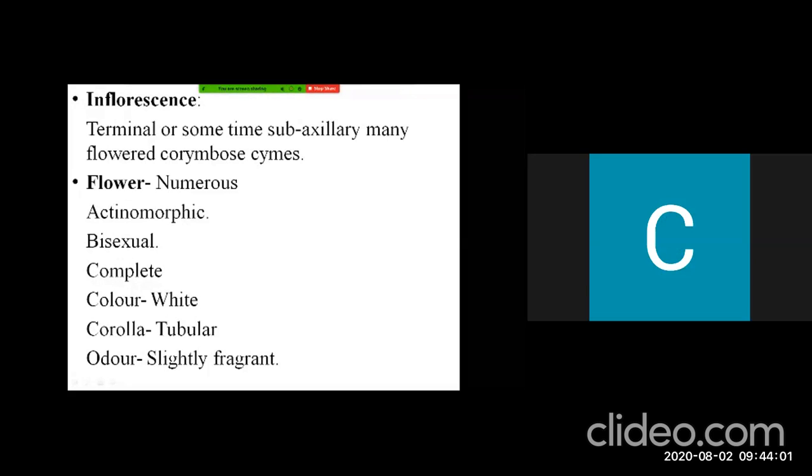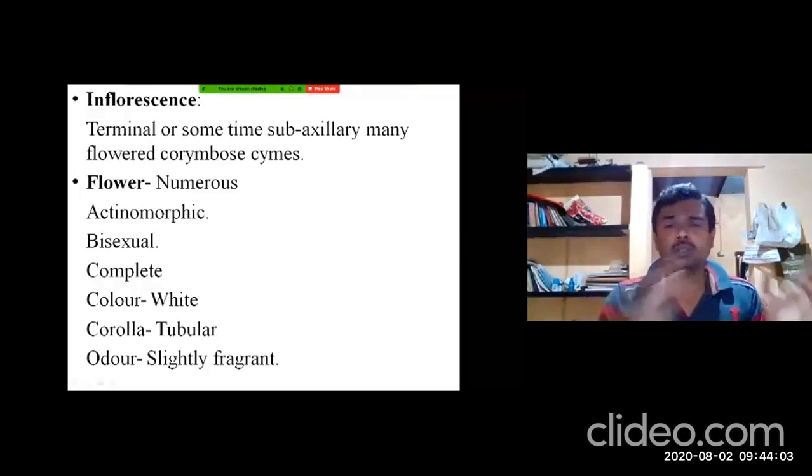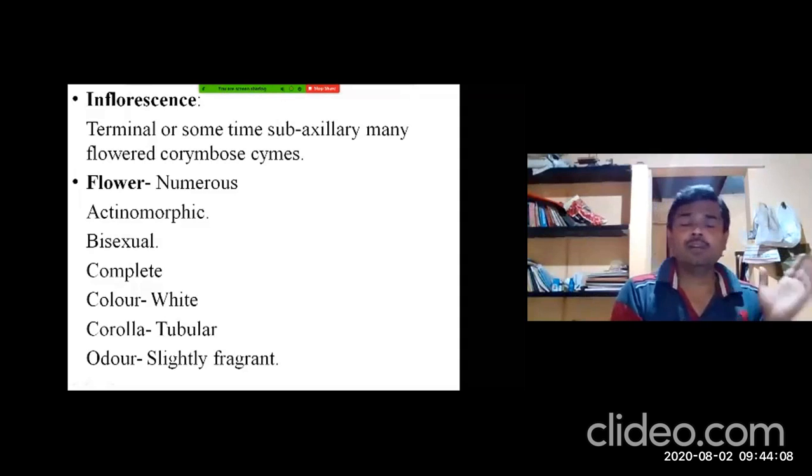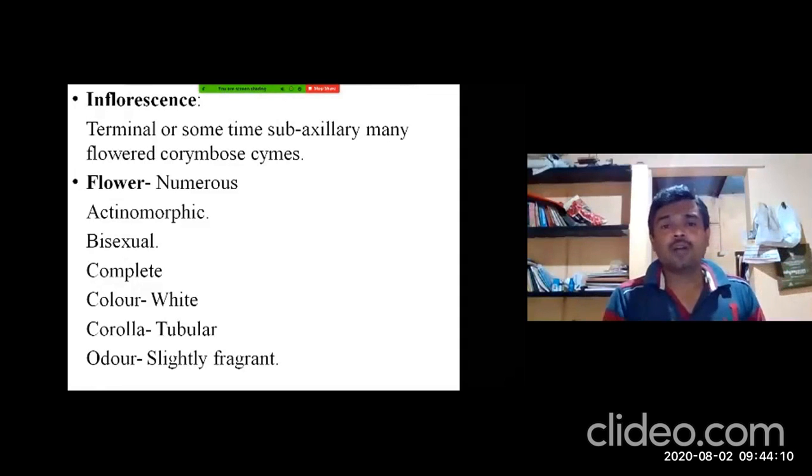of Ashoka. In a similar way, here also there is a Gucha Pushpa, but here the flowers are loosely arranged. There it is compactly arranged, but here it is loosely arranged, but it is a corymbose cyme inflorescence. And the flowers are numerous, and regular in morphological structure, that is actinomorphic.